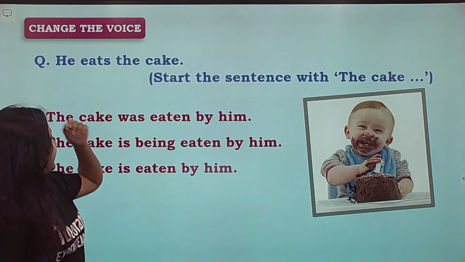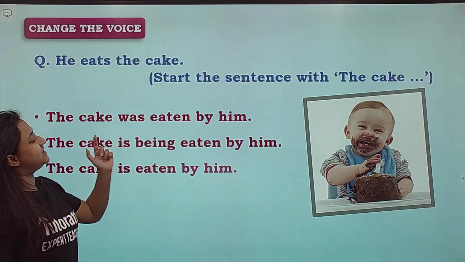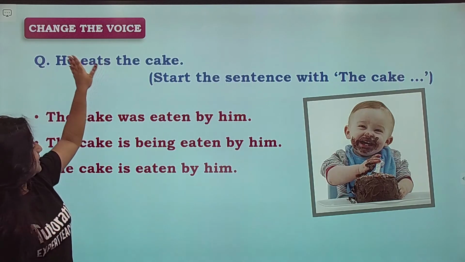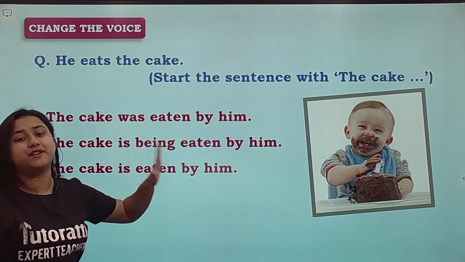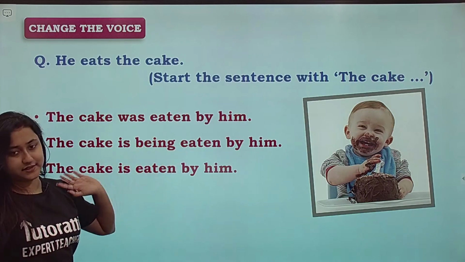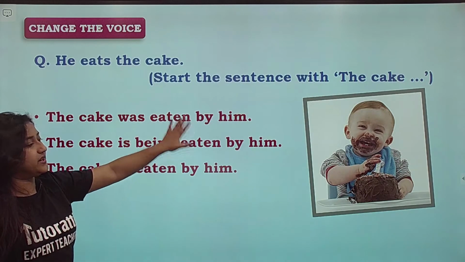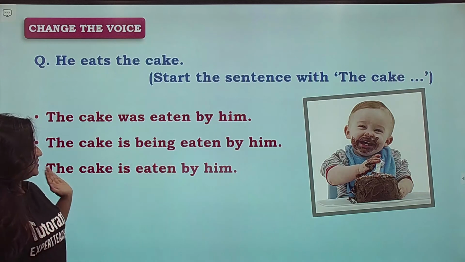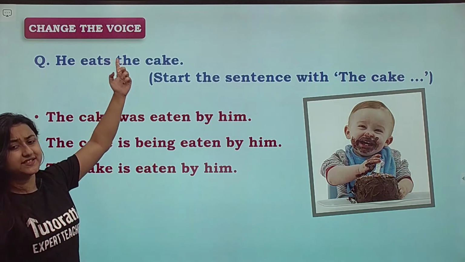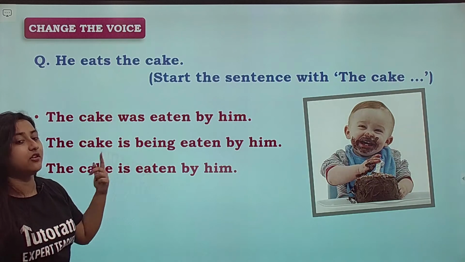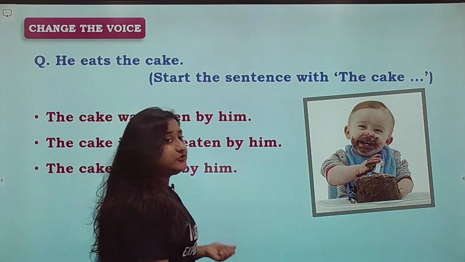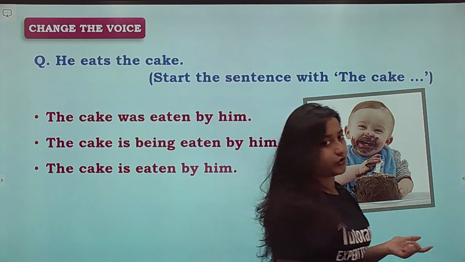Let's look at the second one. The cake is being eaten by him. The question eats is in the simple present tense and this is in the present continuous tense. Alright, hence we eliminate this as well. Third one, the cake is eaten by him. Yes. The question is in the simple present tense and your answer is also in the simple present tense. So students, you need to take care about the tense of your question.